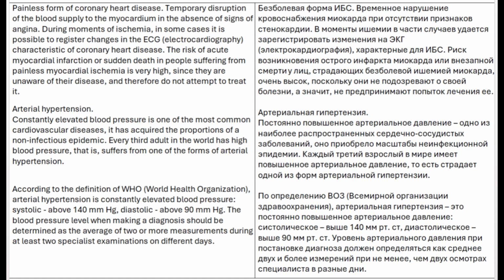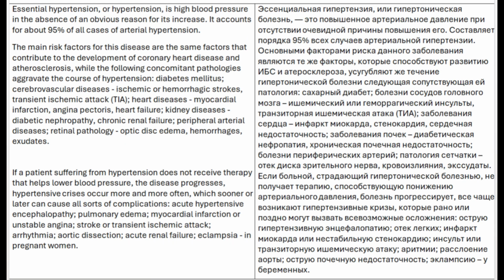The blood pressure level when making a diagnosis should be determined as the average of 2 or more measurements during at least 2 specialist examinations on different days. Essential hypertension, or hypertension, is high blood pressure in the absence of an obvious reason for its increase. It accounts for about 95% of all cases of arterial hypertension. The main risk factors for this disease are the same factors that contribute to the development of coronary heart disease